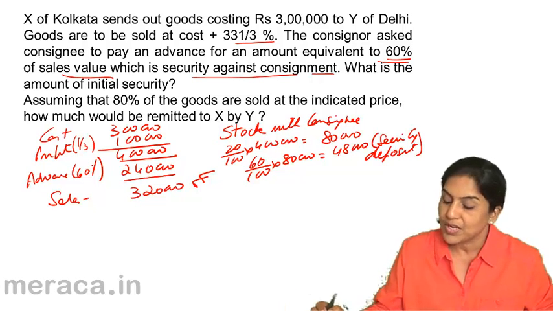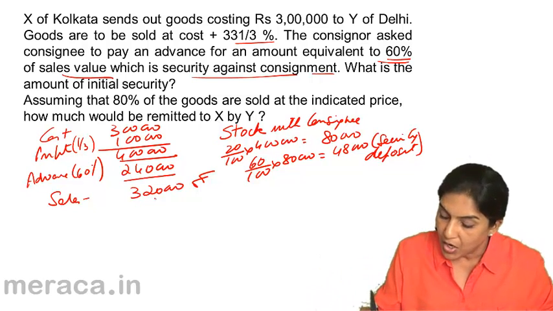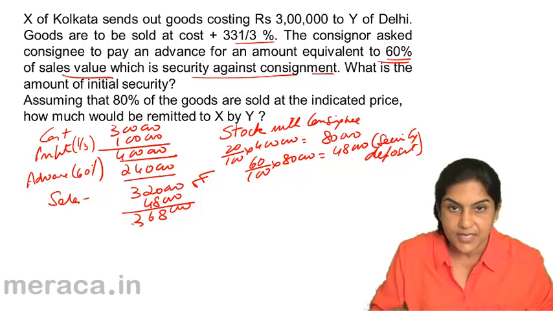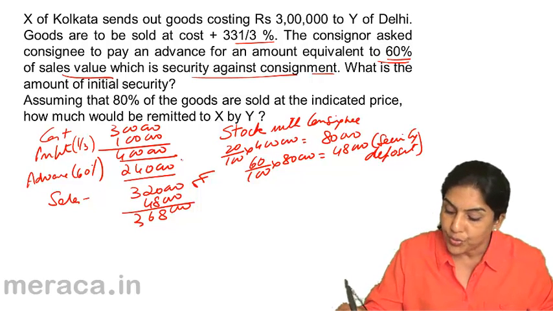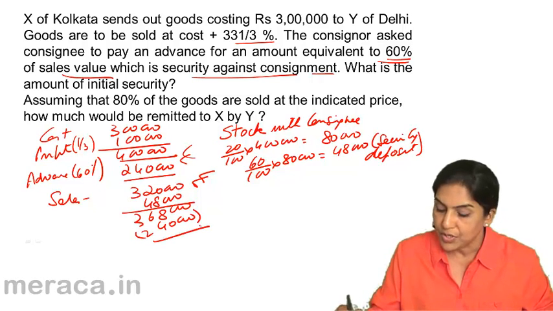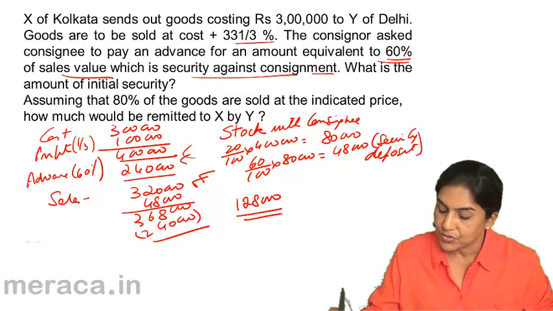So the consignee has to send 3,20,000 along with 48,000, totaling 3,68,000. However, 2,40,000 is already sent before, so less 2,40,000, we get 1,28,000.